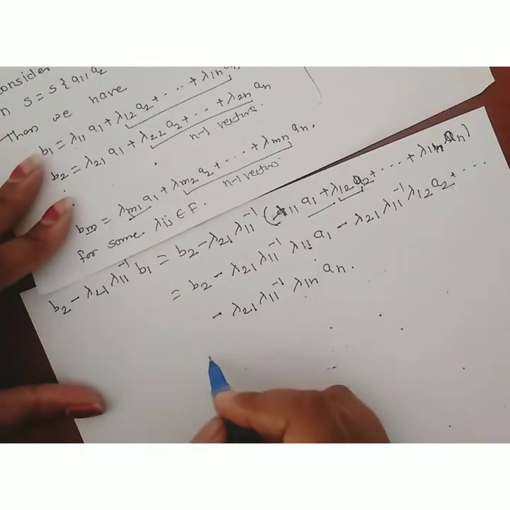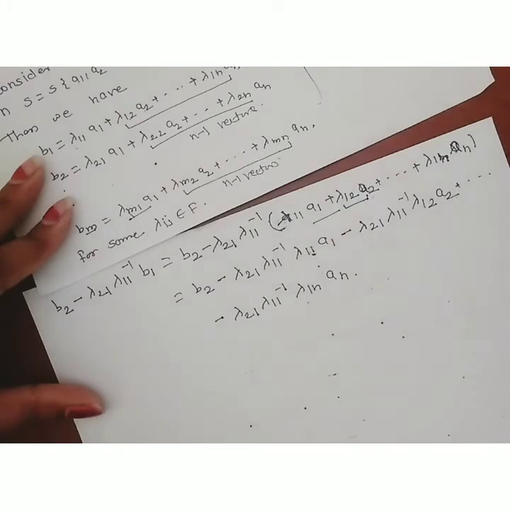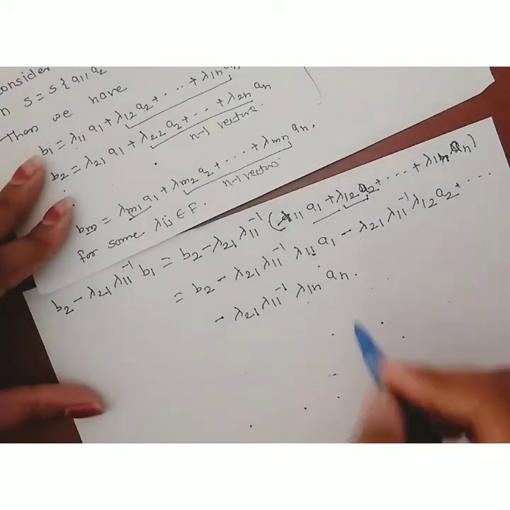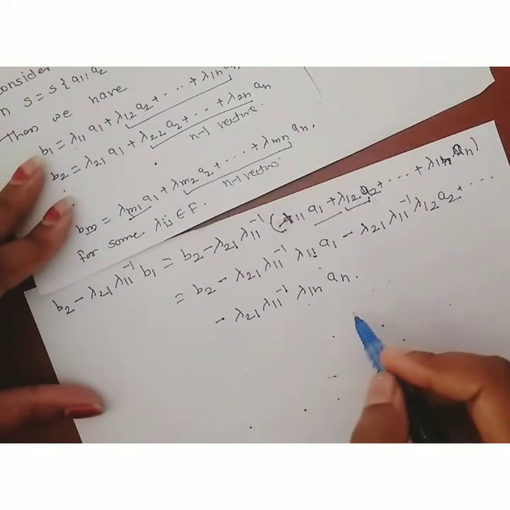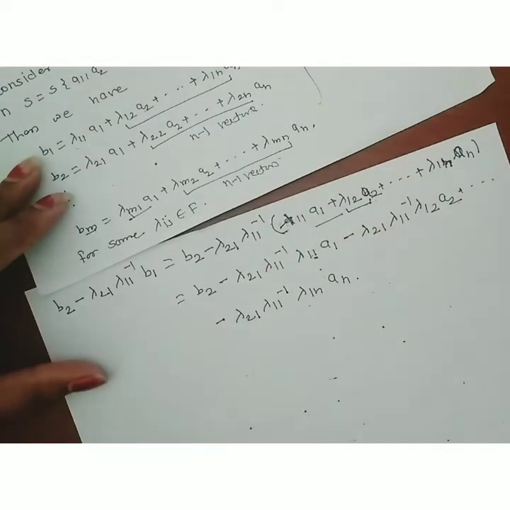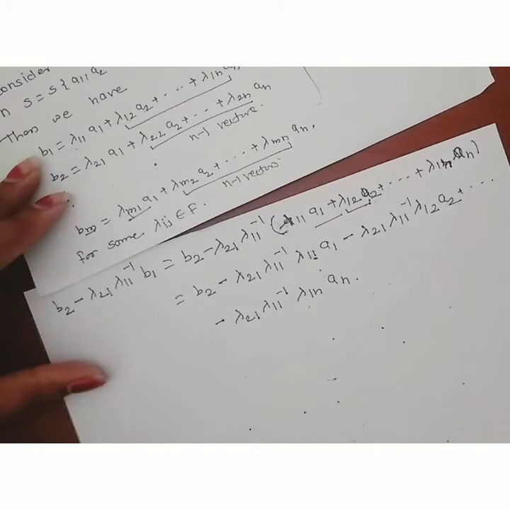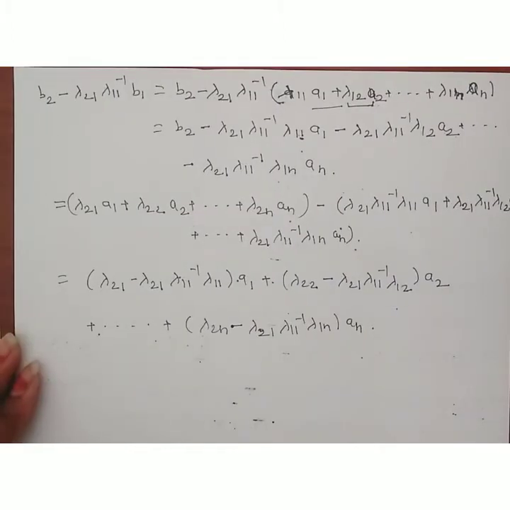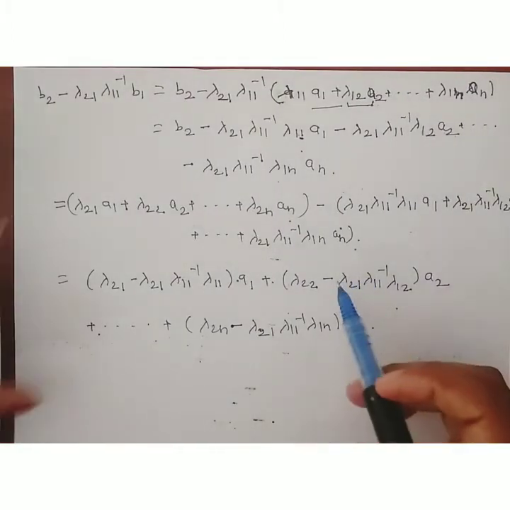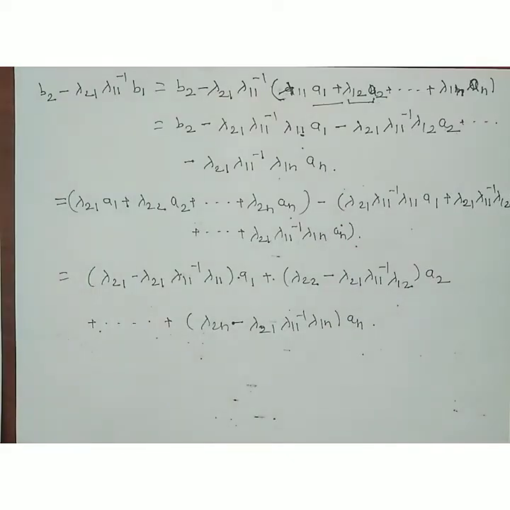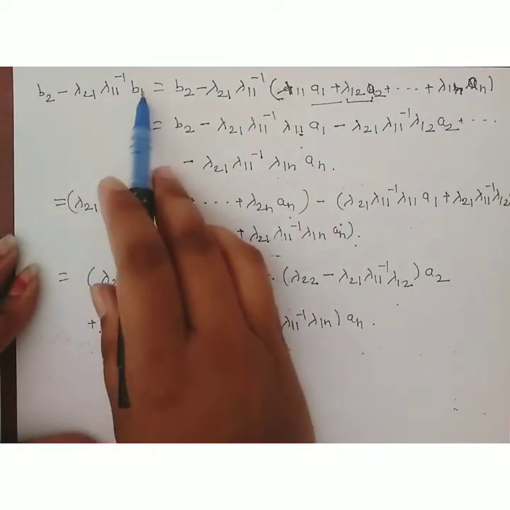Therefore, now what is the coefficient of a1? Here we have to find the coefficient in b2 minus lambda 21 lambda 11 inverse b1.